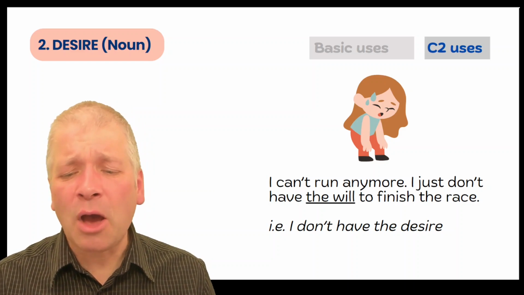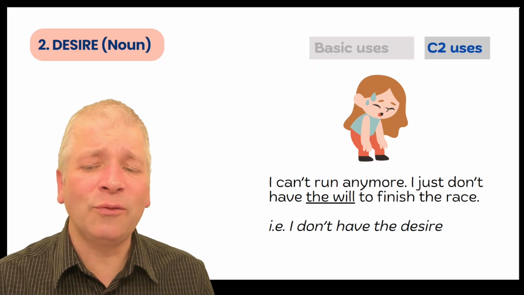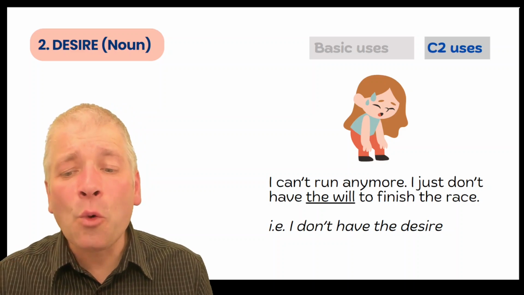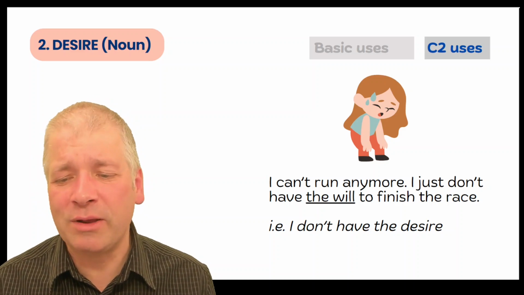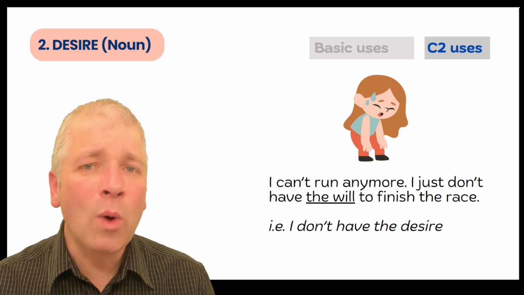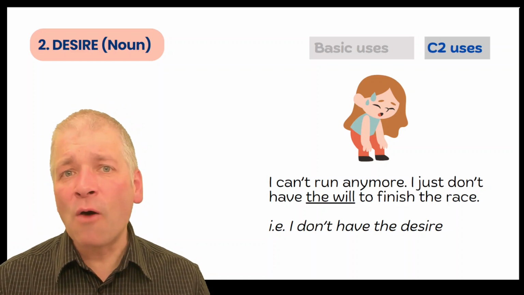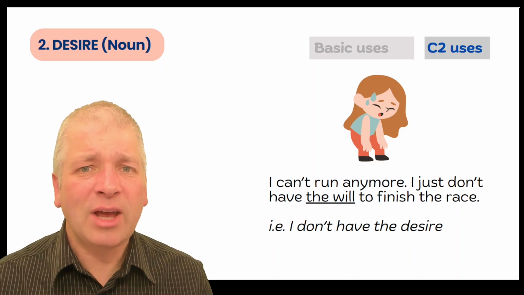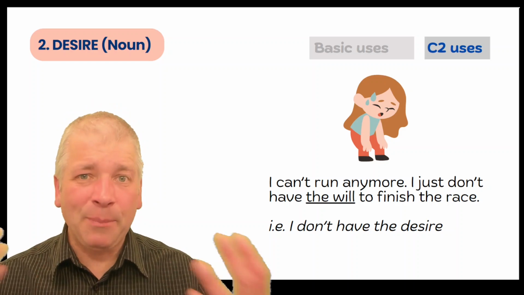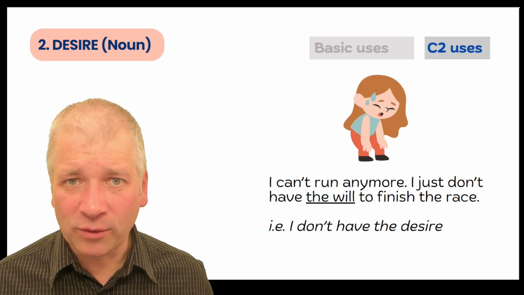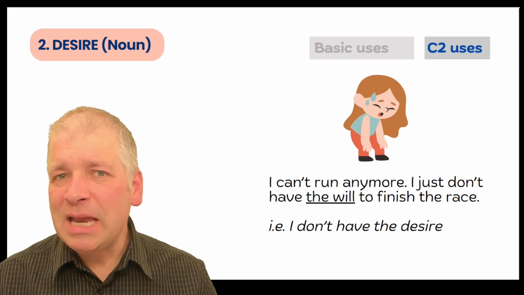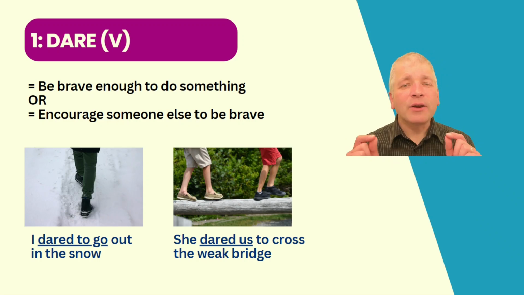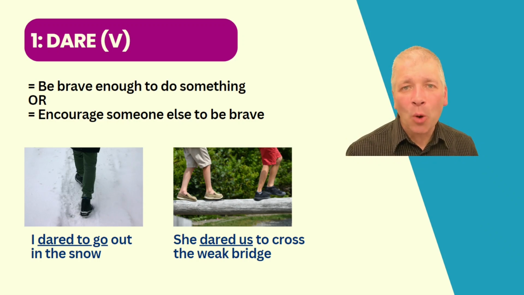I just don't have the will to finish the race. And here the will means I don't have the desire. I don't have the desire to finish the race. I don't have the will. There are other uses of will as a noun, such as something that says what's going to happen to your possessions upon death, but this is a good one to know. The will means desire.